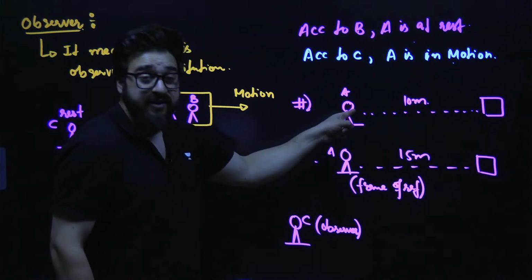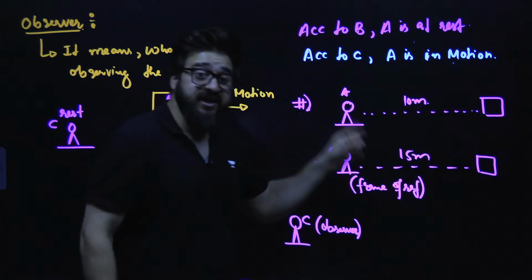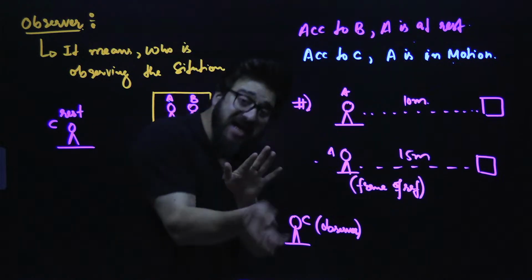And in this case, when A is saying, with respect to me, the object is at 10 meters, here A is the frame of reference as well as the observer.